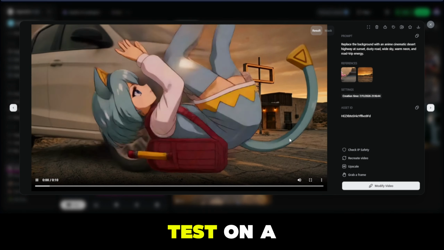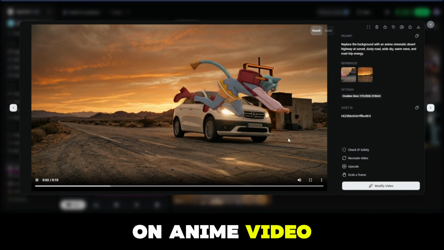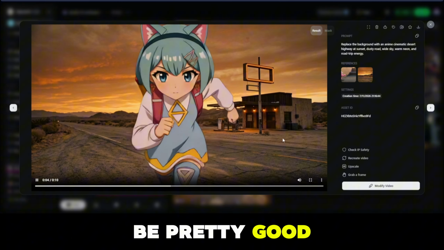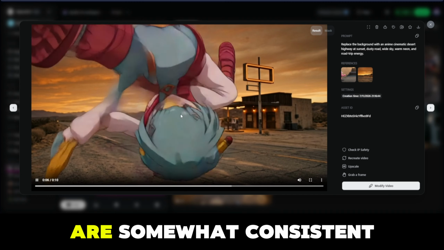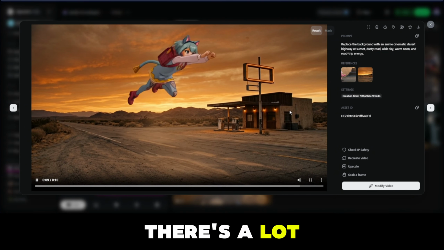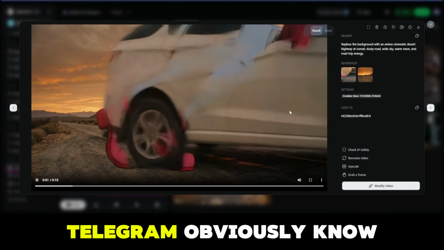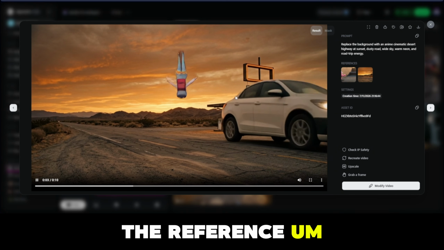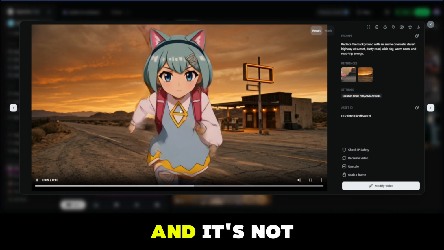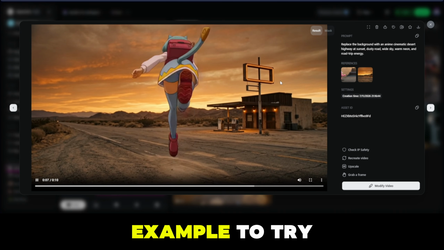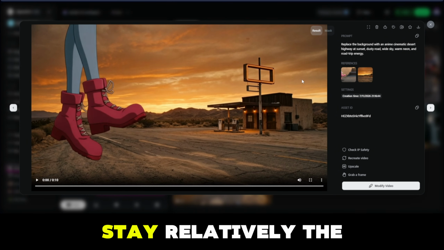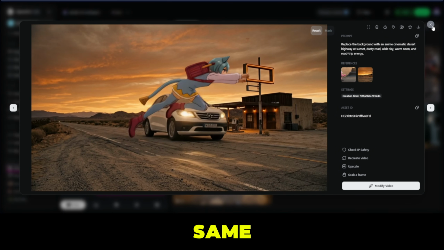Here was another test, a background removal on an anime video. This did not turn out to be very good, but the motions of the character are somewhat consistent and the same. A lot of people in my Telegram obviously know the reference video here, and it has a lot of cuts, so it's not the best example to try, but the character does stay relatively the same.